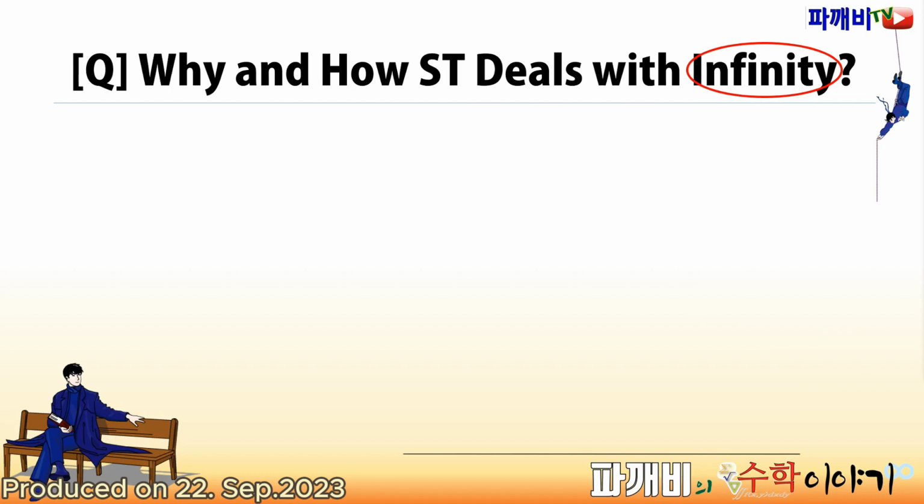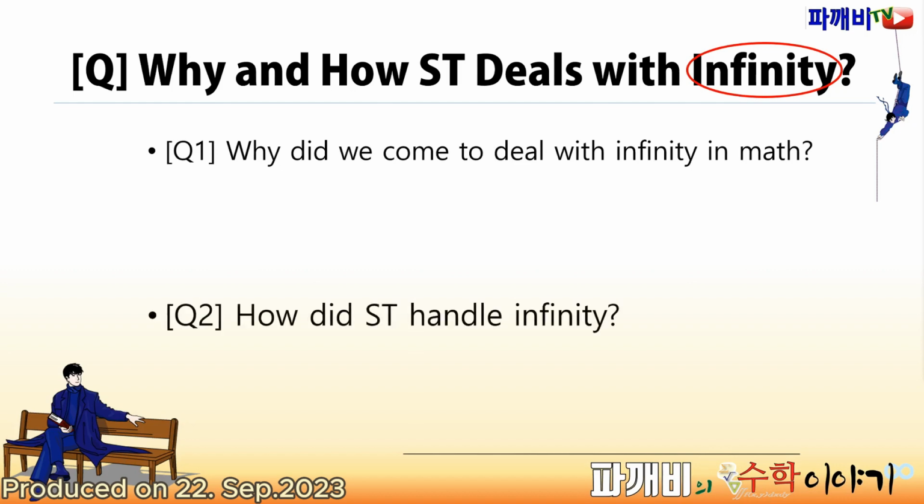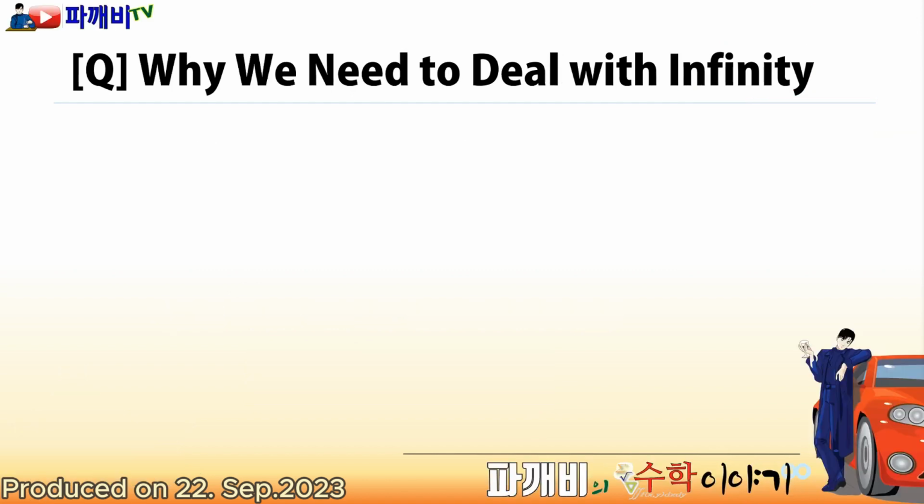The first one is, why did we come to deal with infinity in mathematics? And the second one is, how did Cantor, the founder of set theory, handle infinity? For this question, I will introduce an example we can agree with while introducing what Cantor tried to solve. In this question, I won't just explain the contents of a set theory textbook dealing with infinity, but will also explain its mathematical thinking. The explanation will be a bit detailed.